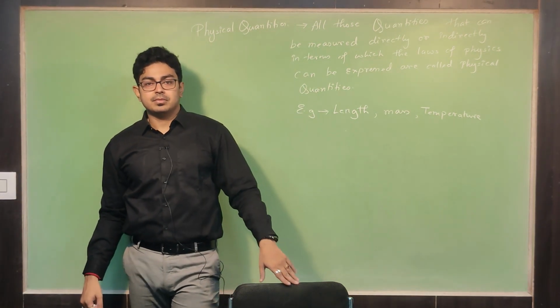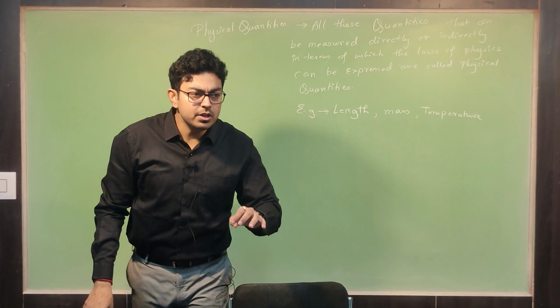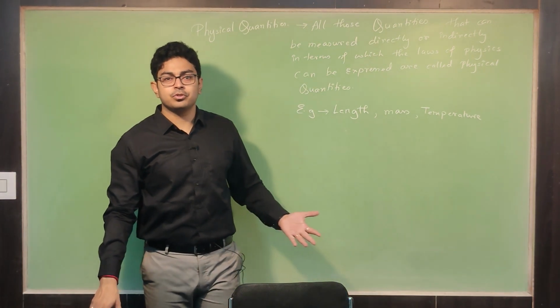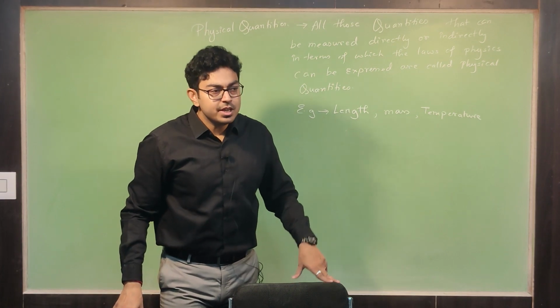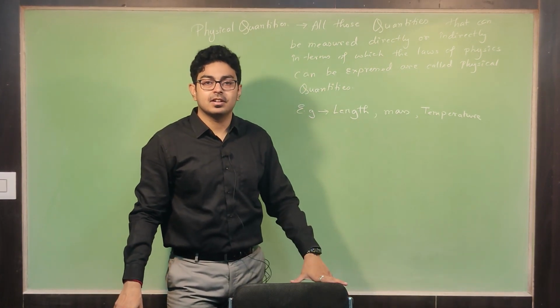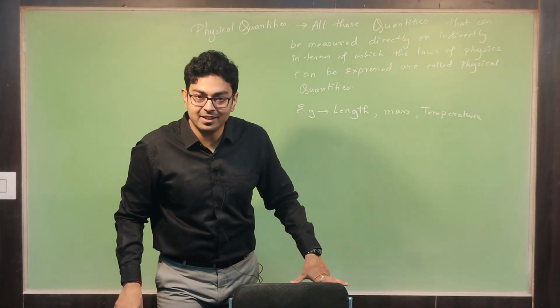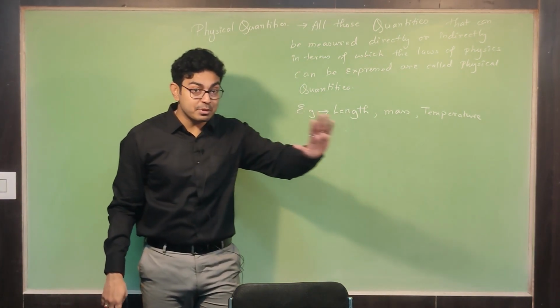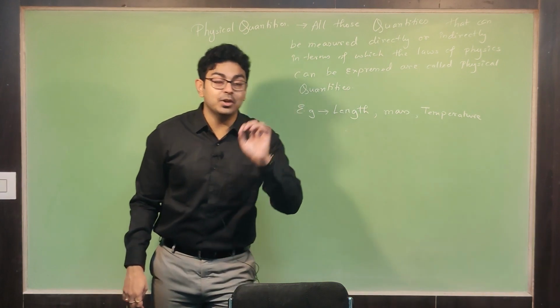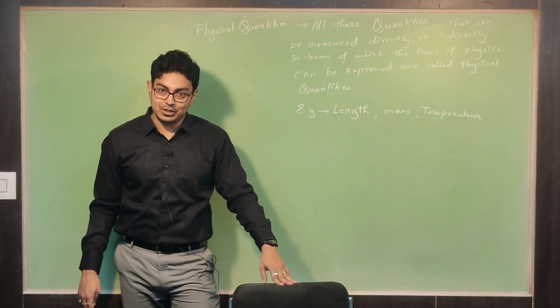Now you tell me, you like to play football. How much do you like it? Can you measure that? You love to have biryani. How much do you love it? Can you measure that? No, we cannot measure that, right? So things that we cannot measure with any value are not physical quantities.